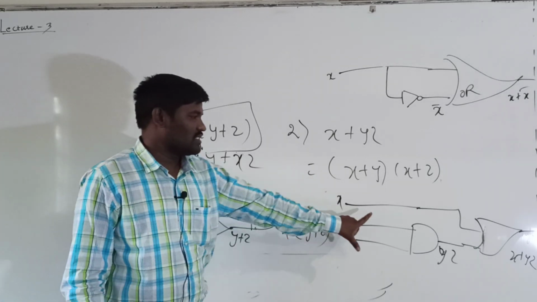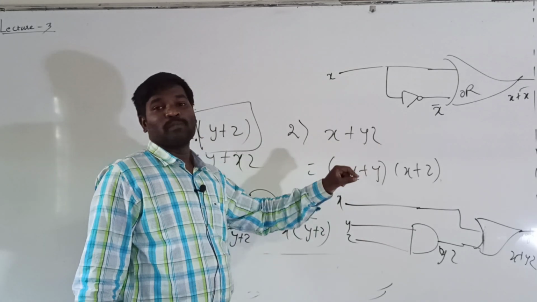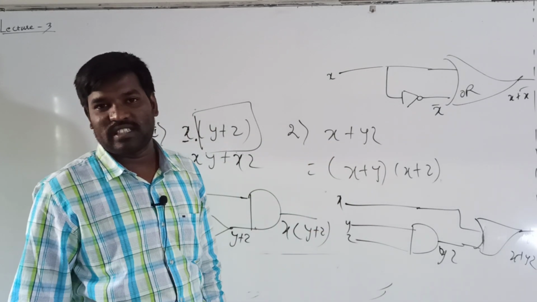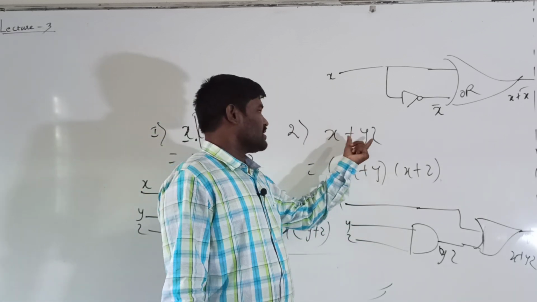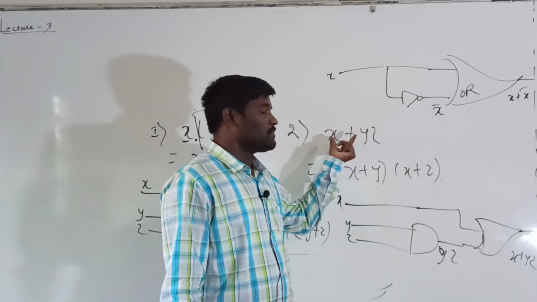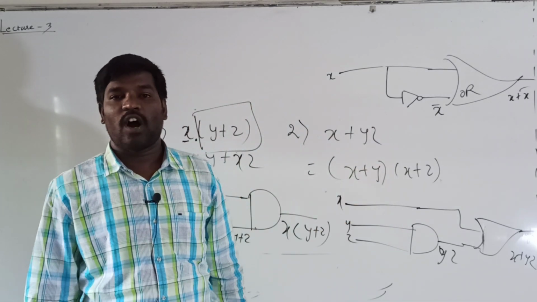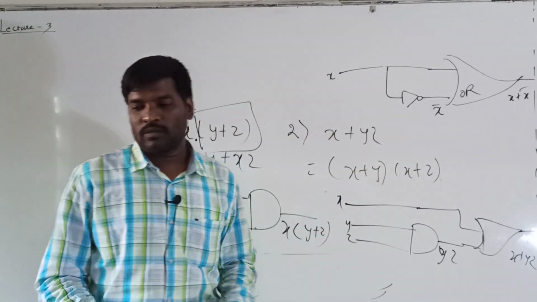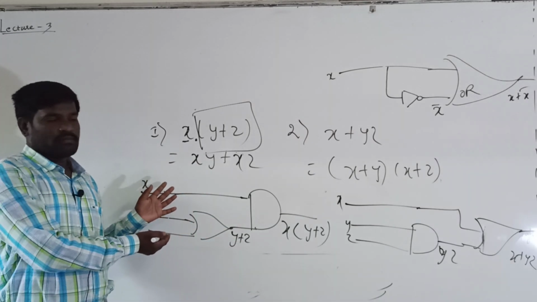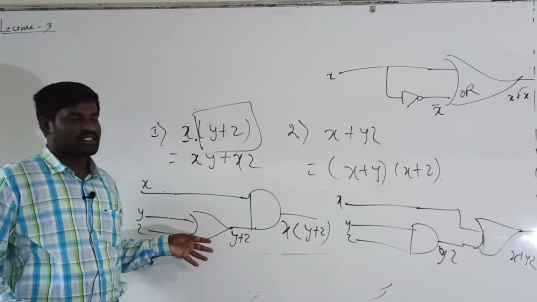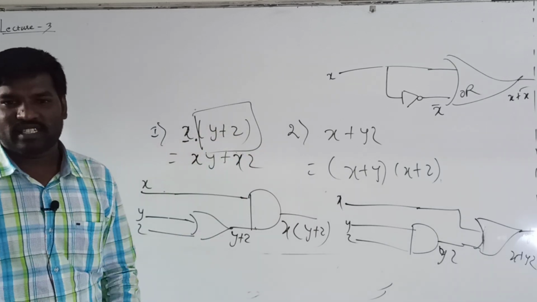In the same way for this one, the second input is y into z, which means you can apply the AND gate. In between plus is there, with x, so you can apply the OR gate. With the help of zeros and ones you can prove x into y plus z, and in the same way x plus yz.